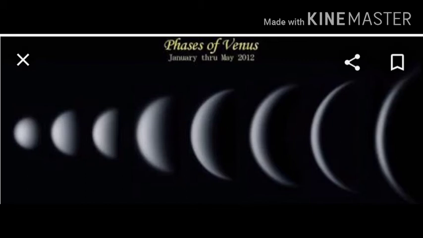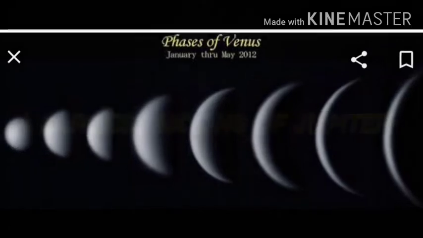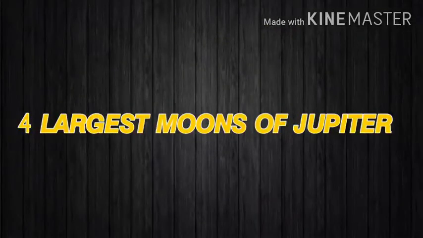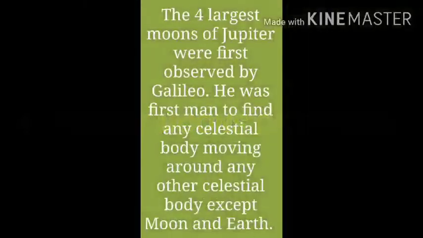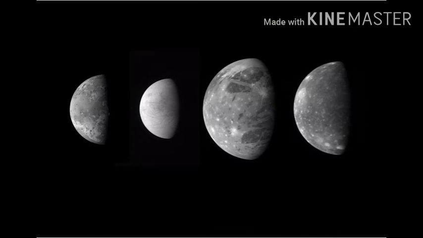Now moving towards his another discovery, which is the four largest moons of Jupiter. He had found the four largest moons of Jupiter. He was the first man to find any celestial body moving around any other celestial body except moon and earth. It was a very big discovery for Galileo and the whole world.